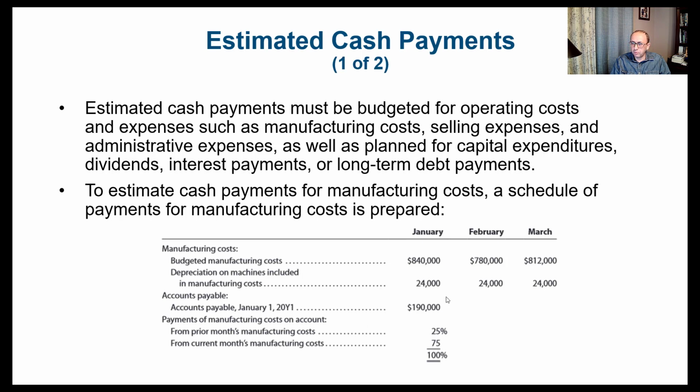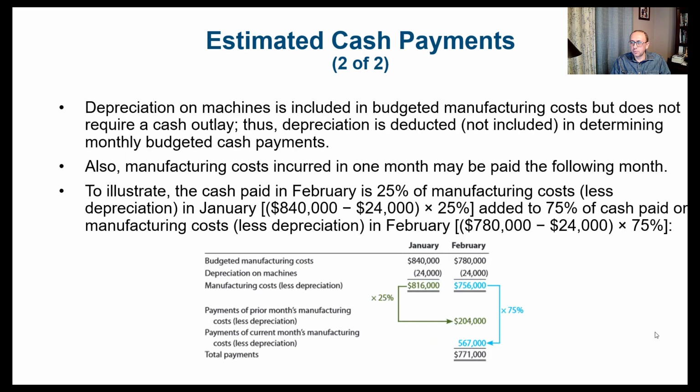The accounts payable for the beginning of year 1 is 190, and the payments percentages would be 25% to cover prior month's manufacturing cost and 75% to cover the current month's manufacturing cost. So let's see how this works.